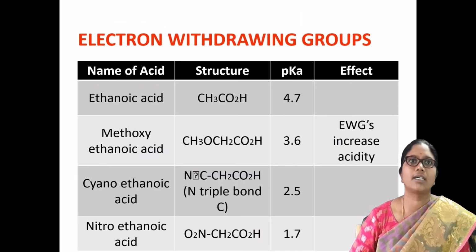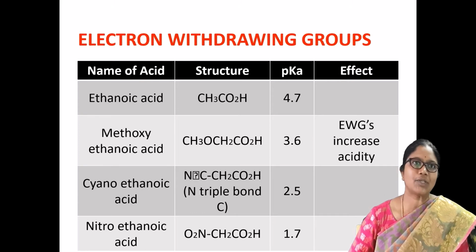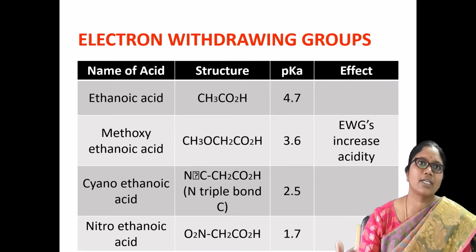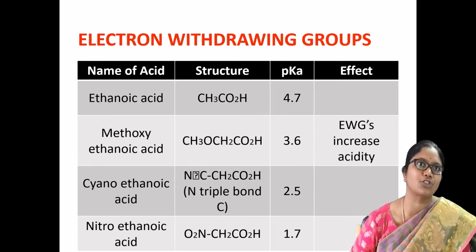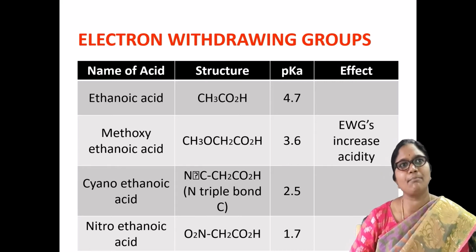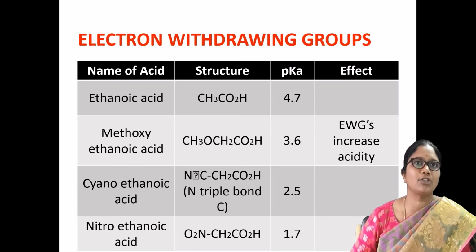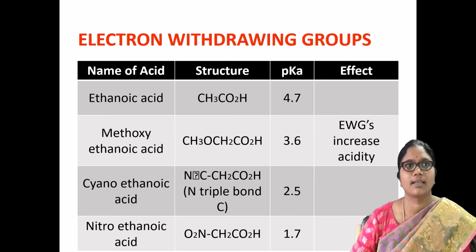These are again a few examples which explain how the acidity differs from one compound to another with the involvement of electron withdrawing groups. The first example, simple ethanoic acid, has a pKa value of 4.7. Coming to methoxy, here we have oxygen, so electronegativity.